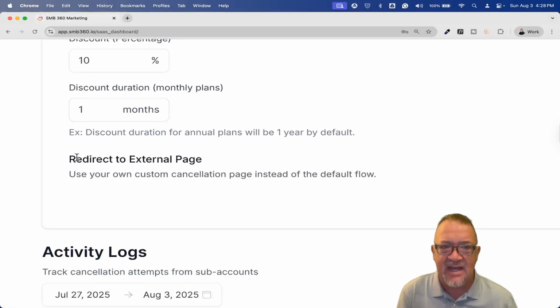Now here's the one thing that I'm going to show a little bit later on with this. I'm not going to do this right yet because I want to show you the default before I redirect to an external page. But if you remember what I said earlier, you can have HighLevel handle the cancellation, or if you want to, you can simply have it redirected out to another page, and then that page can now handle the cancellation wizard and things like that. So anyway, that's something that HighLevel has allowed you to do as well, because maybe your funnel or your cancellation, maybe you already had a process in place for canceling services that you want to send people through.